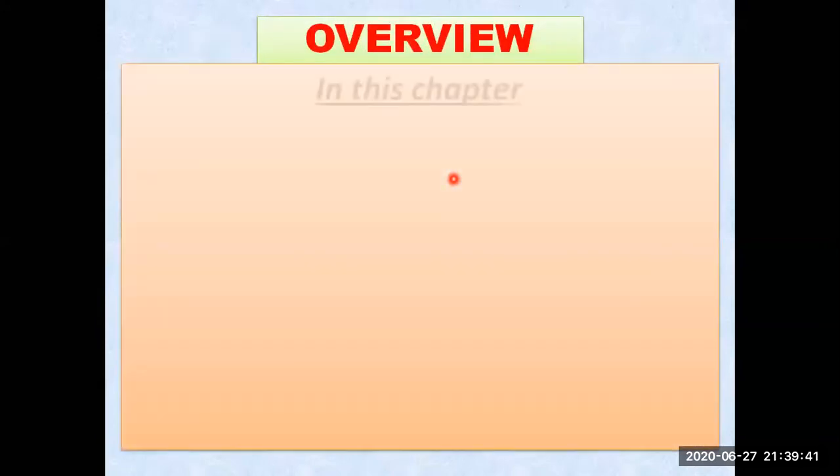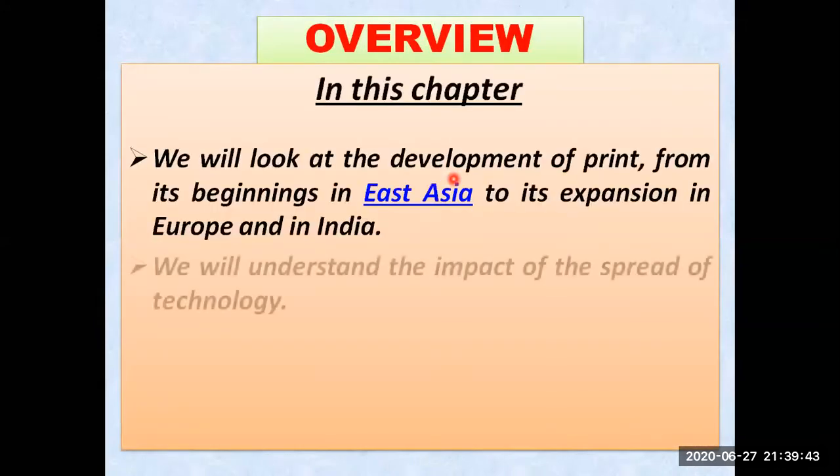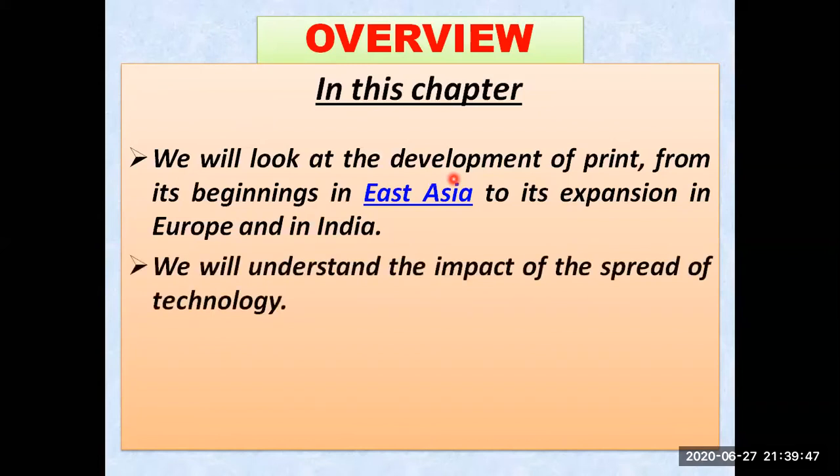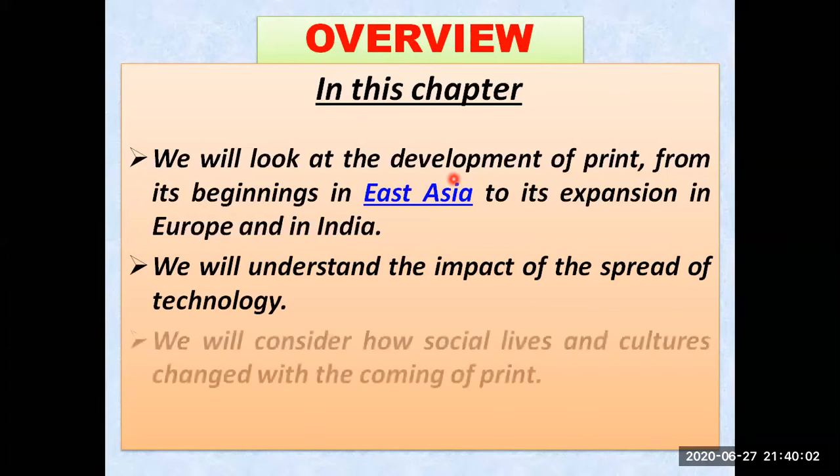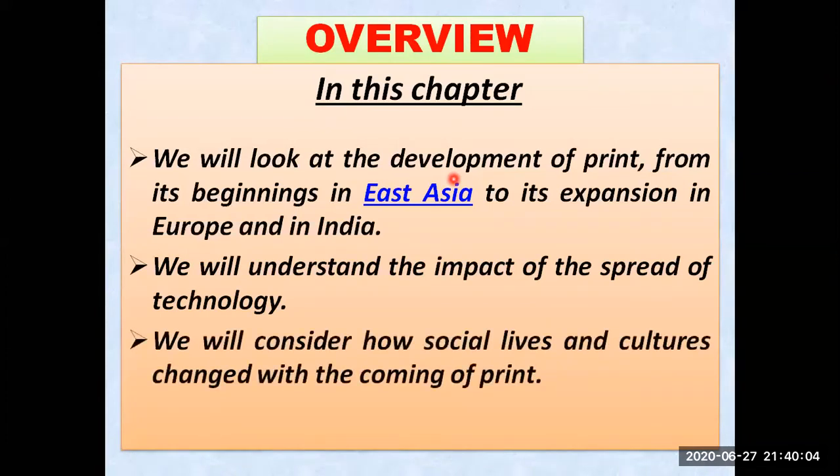Let us go through the overview of this chapter, what we are going to study. We will look at the development of print from its beginnings in East Asia to its expansion in Europe and India. So you might have got some sign of where I am going to start: beginning in East Asia. And we will understand the impact of the spread of technology also. We will also consider how social lives and culture changed with the coming of print.